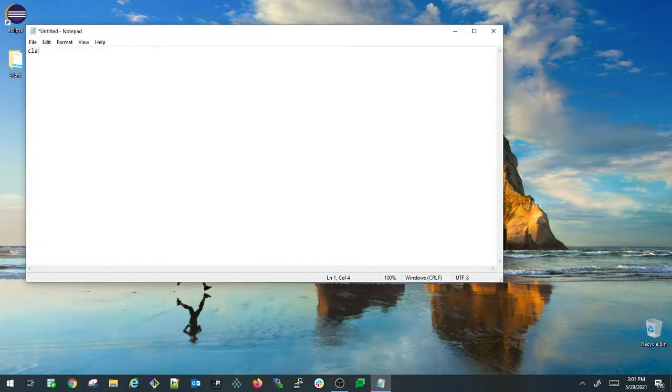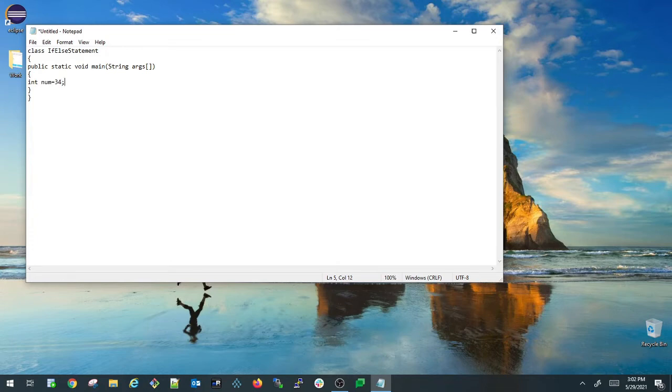I'm defining my class here, class IfElseStatement. This is my class name. I'm opening my class and closing my class. Inside that, I'm writing my main method, public static void main String args. I'm opening my main method and closing my main method. Here I'm defining one more integer variable, int num. Initially I'm assigning, let's say, 34. This is the value I assigned to the num variable.